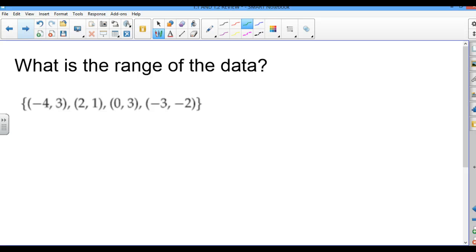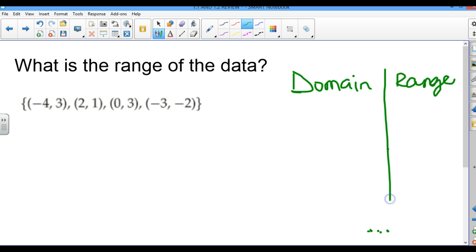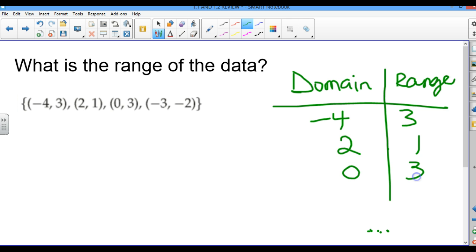All right, last question for this benchmark. This is benchmark 1.1, by the way. It says, what is the range of the data? Now, some of you completely forgot about this. So remember the domain and the range. If we put this data in a table, the x values will be -4, 3, 2, 1, 0, 3, -3, -2.